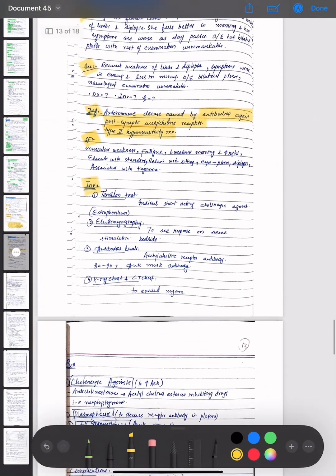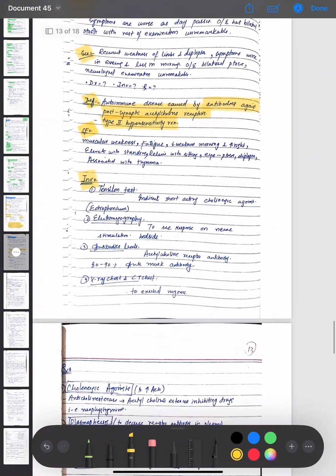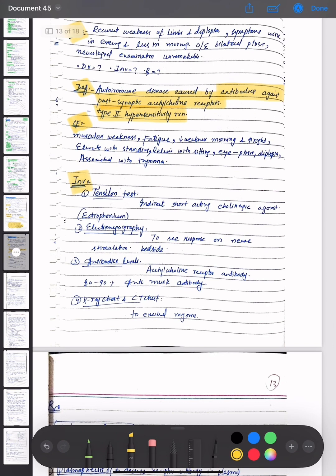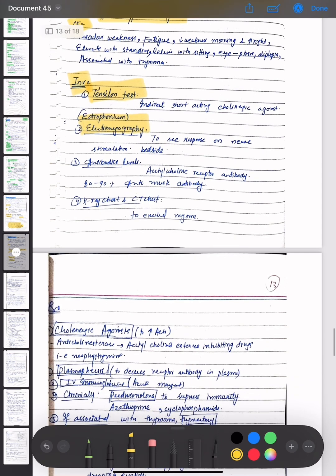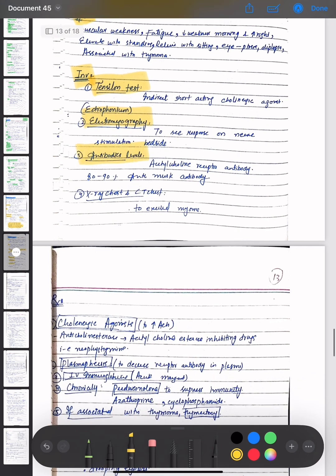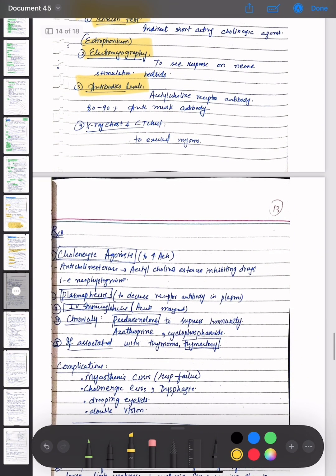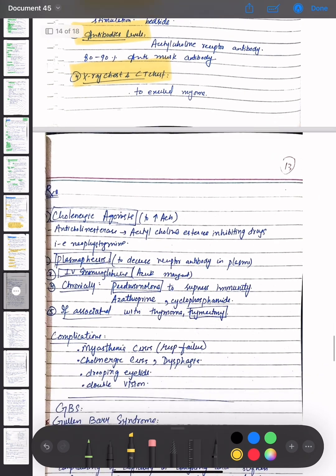The investigations for myasthenia gravis are the edrophonium test, that is an indirect short-acting cholinergic agonist; edrophonium is given. Electromyography is done to see the response on nerve stimulation. Then antibody levels are checked: acetylcholine receptor antibody in 80 to 90%, and anti-MuSK antibody. X-ray chest and CT chest are done to exclude thymoma.